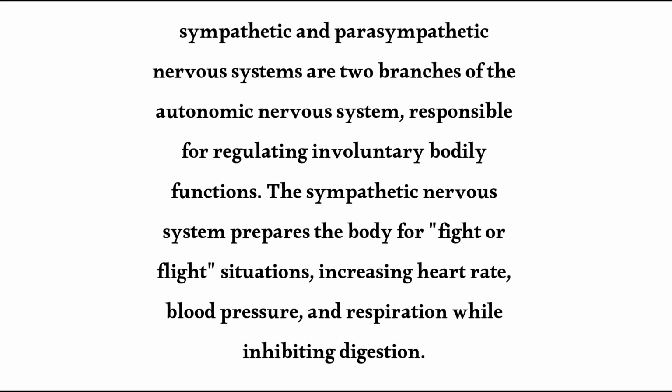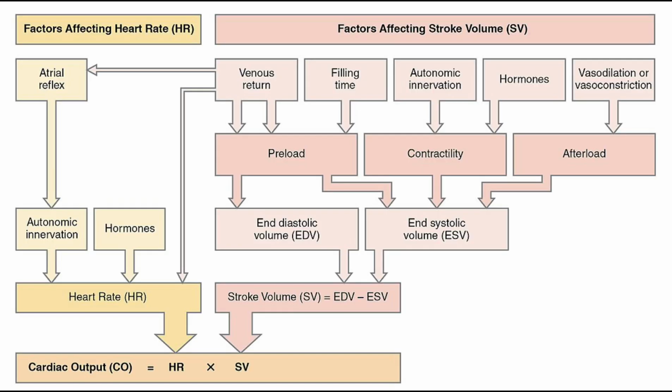Then the factors that affect the stroke volume: we have known them in detail, preload and contractility and so on, but the main thing is the formula for stroke volume, which is end diastolic volume minus end systolic volume. The stroke volume is controlled by three major things. In preload, there is stretching of the heart muscle before contraction, there is more venous return or longer filling time, and it increases the end diastolic volume, which increases the stroke volume.